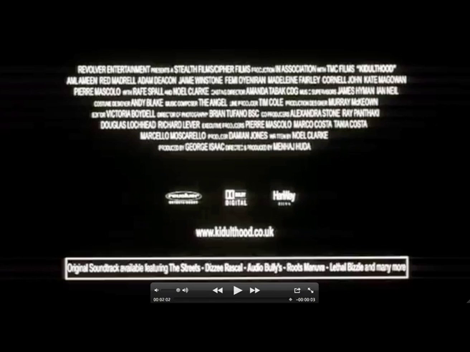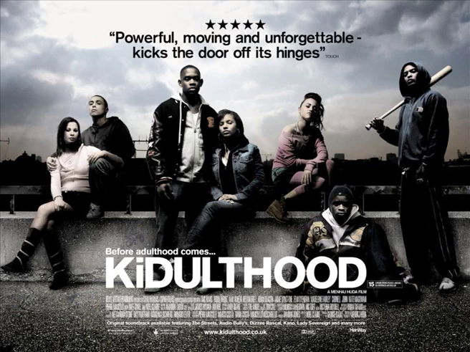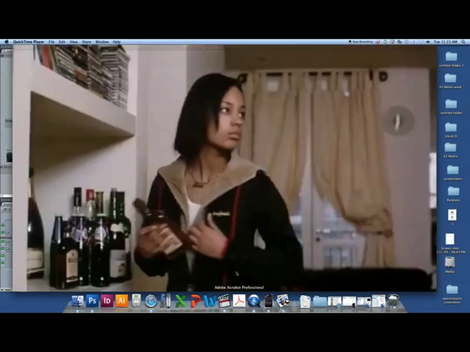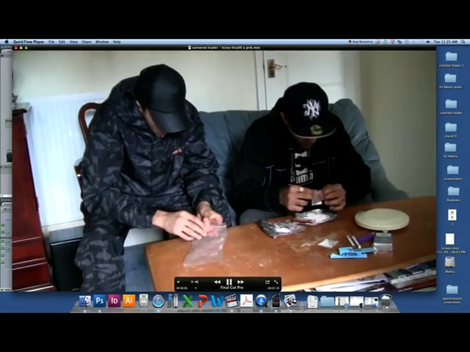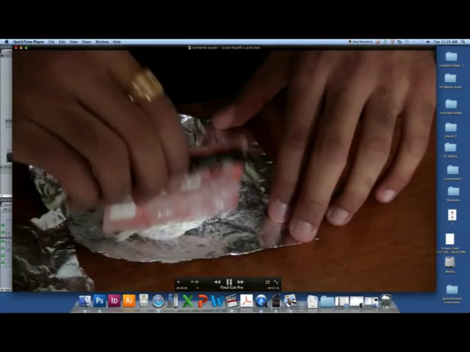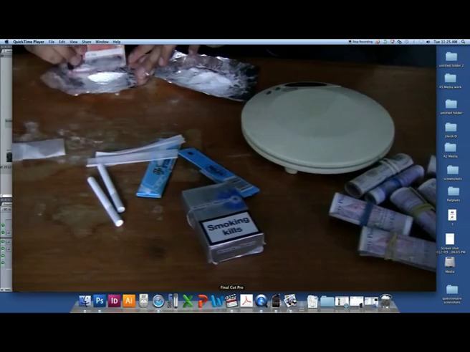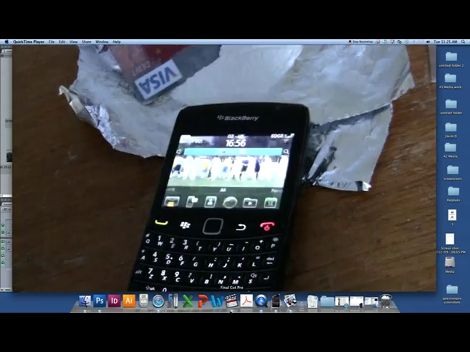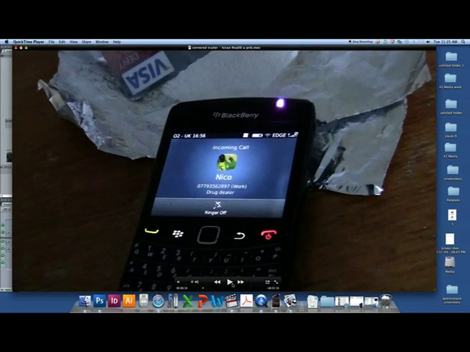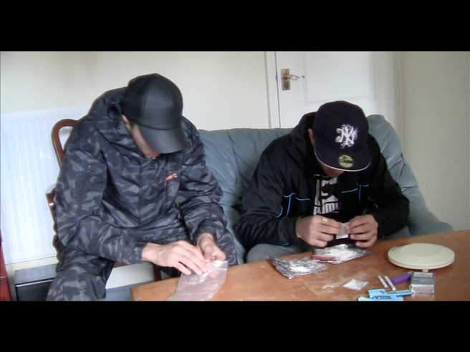When looking at the Kidulthood trailer, we can see there are many scenes with the two girls using drugs. I have decided to follow this convention, although I have developed it in a way as I have only two males, and they are drug dealers, not drug users. By doing this, I am showing the struggle that the main character is facing by having to sell drugs. Also, by using drugs, I am showing the struggle that this young male is facing, and in a way also talking about current social issues.